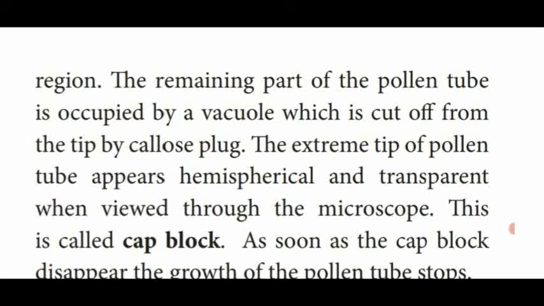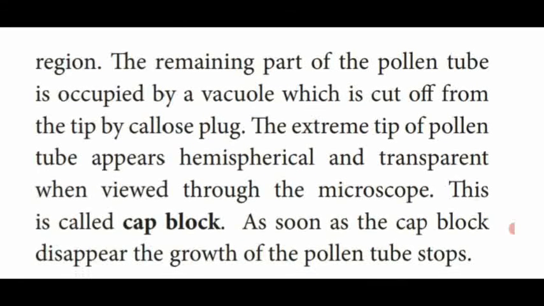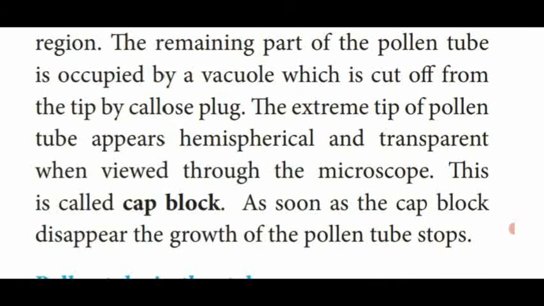The extreme tip of the pollen tube is modified into a hemispherical shape and is very transparent, so we can see it under the microscope. This is called a cap block. Dear students, kindly note down, this is an important 2-mark question.